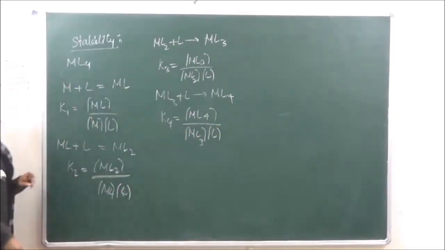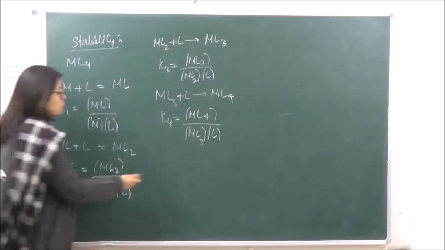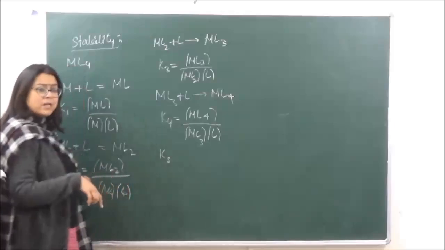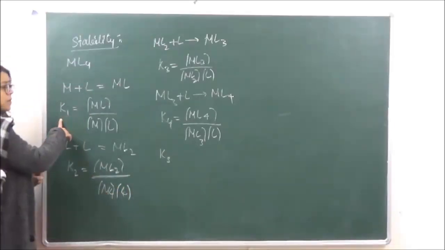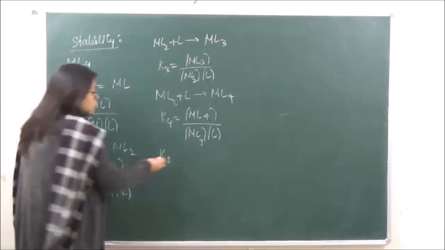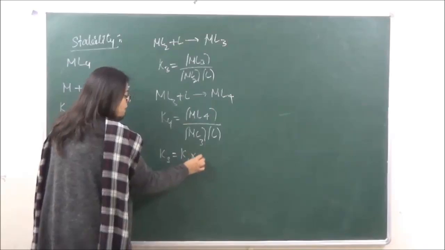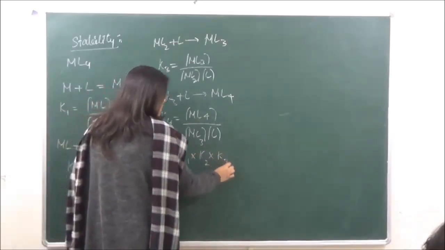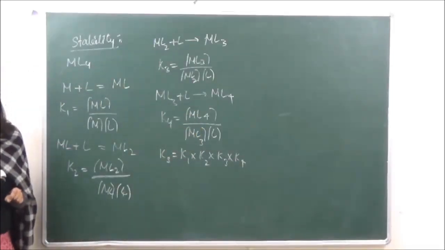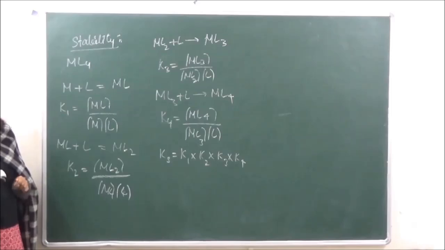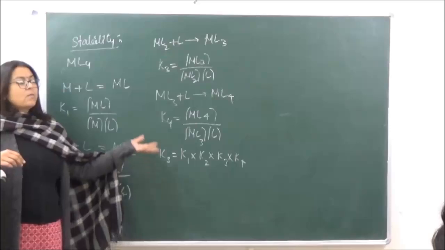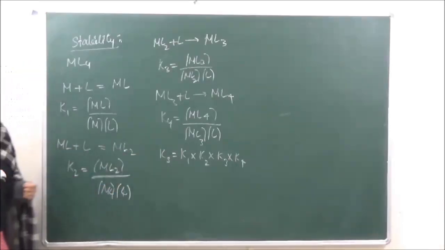So it means when we are talking of the total stability constant, Ks, that is going to depend upon all the stability constants. Over here the value of K1 is going to be the highest and the value of K4 is going to be the lowest. But the total stability constant will be equal to K1 into K2 into K3 into K4. Right? So, higher the value of overall stability constant, more stable is going to be the compound.